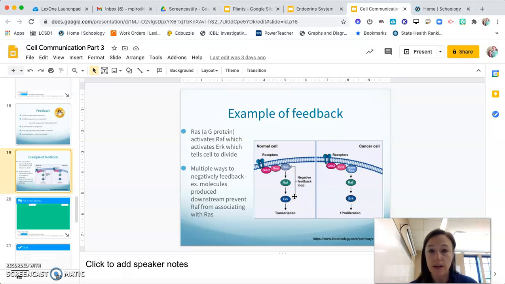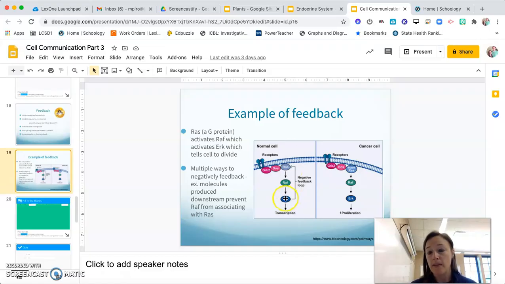And so here's an example of a negative feedback loop. There's tons and tons of examples, but what you're always going to see with negative is the response is going to turn off the process that causes that response. So ERK is one of the responses, a part of the pathway further down. It's going to turn off RAS, so we're not going to make any more ERK. So it basically stops the production of itself or activation of itself.